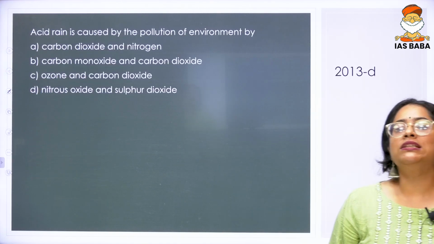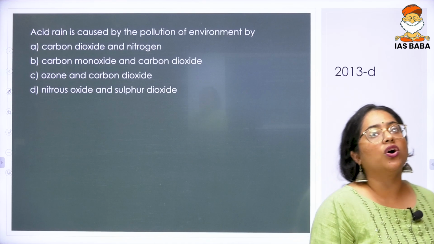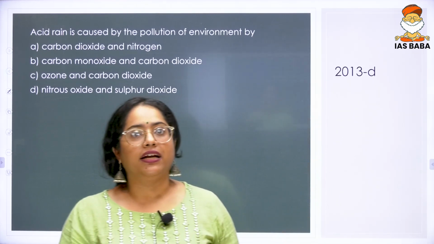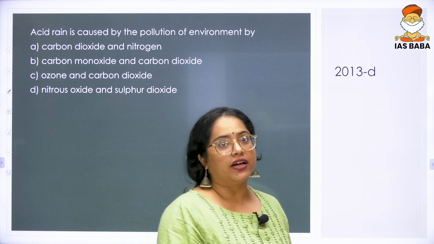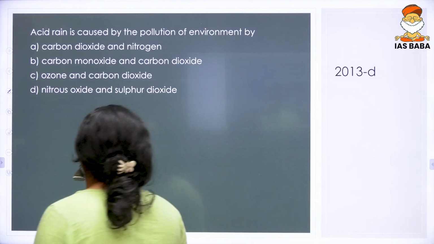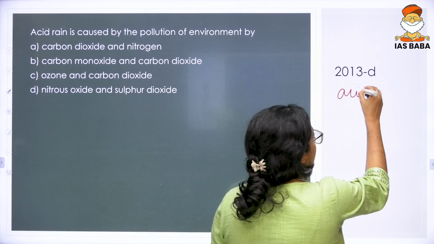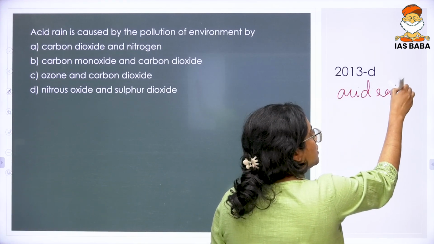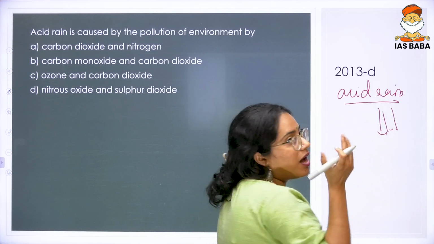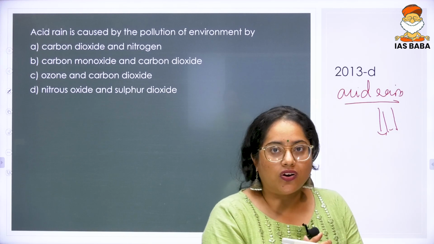Next is a 2013 question. The question reads as, acid rain is caused by the pollution of environment by carbon dioxide and nitrogen, carbon monoxide and carbon dioxide, ozone and carbon dioxide, nitrous oxide and sulfur dioxide. I want you to understand acid rain is the process where you need a final acid that can cause some harm. Yes, carbon can cause carbonic acid, but it's not that harmful to the environment.